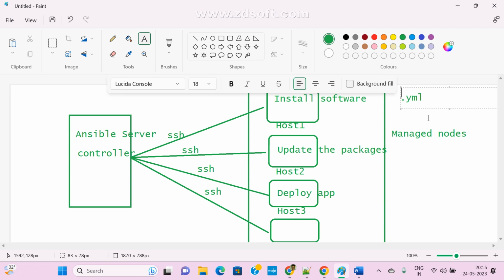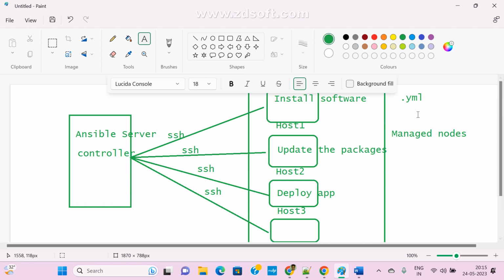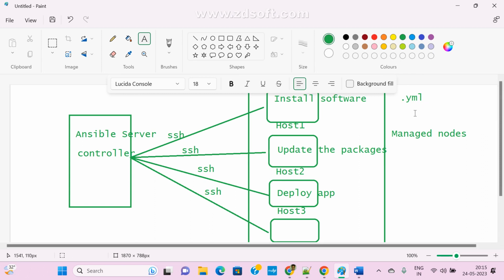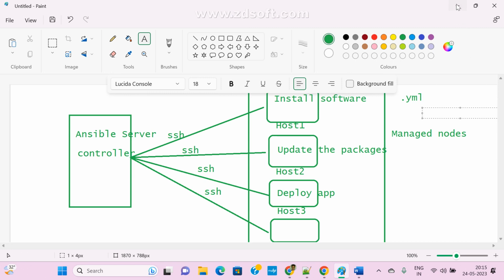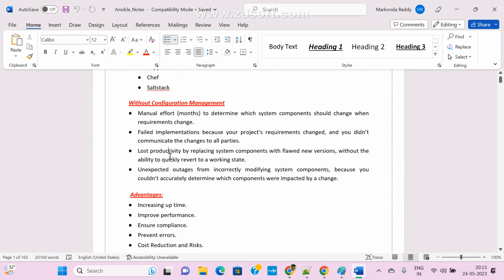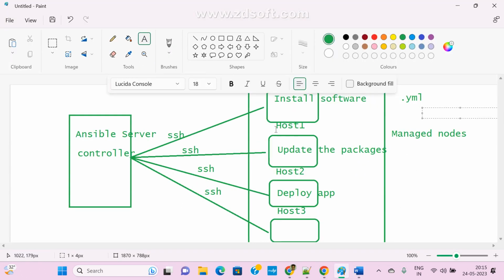So manually, if you do it, we can make some mistakes. We can wrongly update and wrongly install. But if you use a file, every time we are running only that file, right? So mostly we can overcome those errors. Now see here, failed implementation and loss of productivity. If you want to run manually, we need more manpower and one resource, right? So that is a loss of cost also.